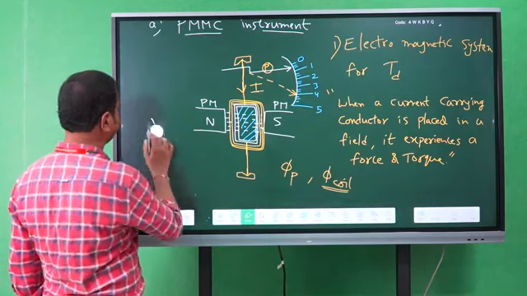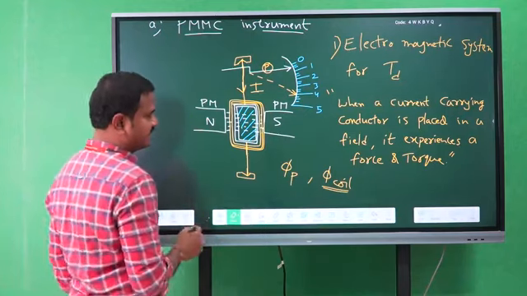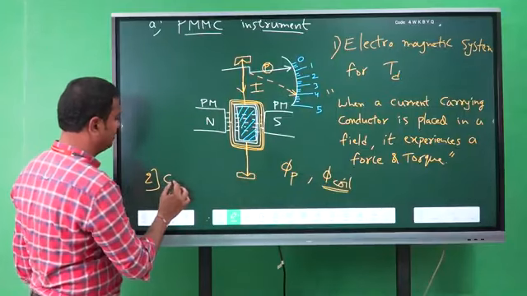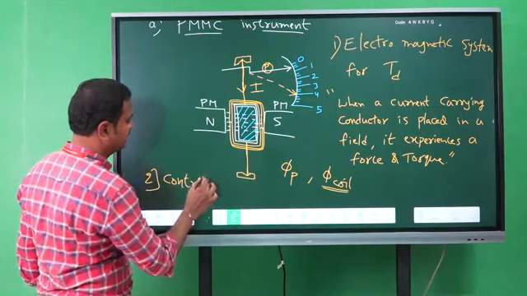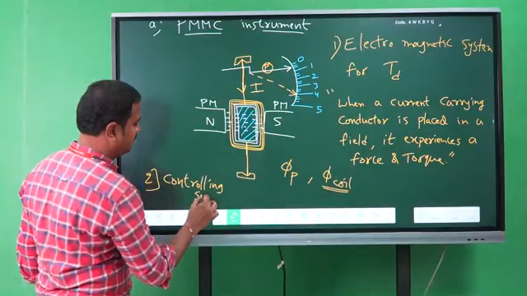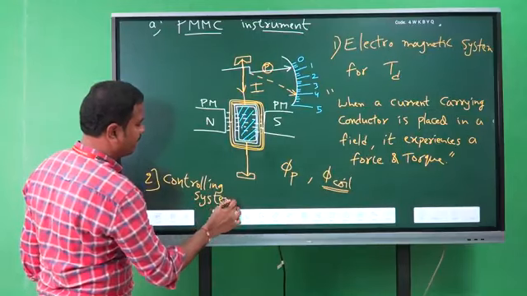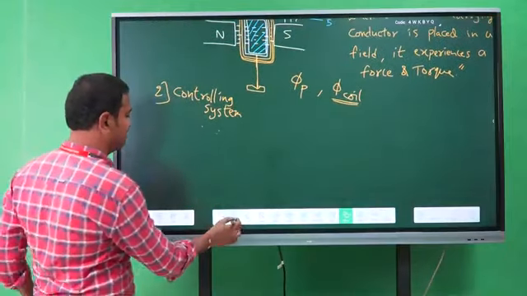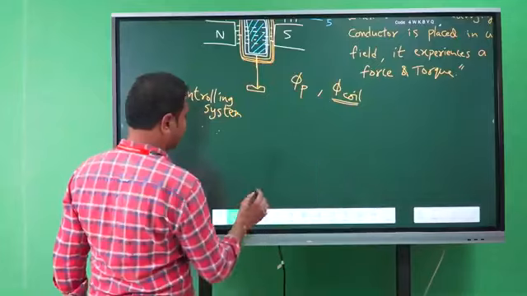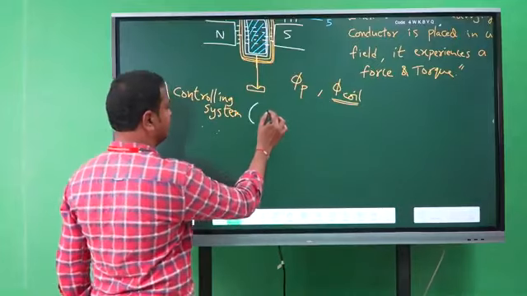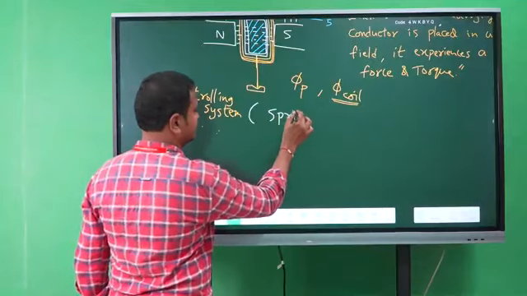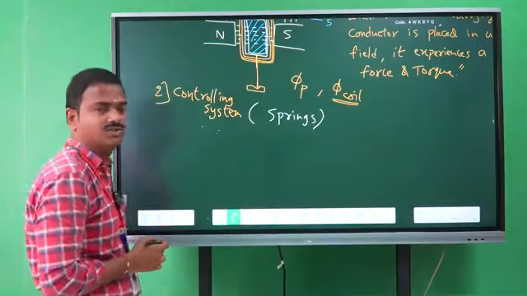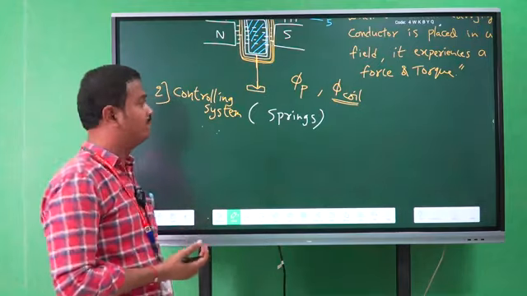Now coming to the second system. What is the second system? The second system will be the controlling system. First one is the deflecting system, and second one is the controlling system. Here we are using control springs, made of phosphor bronze material.